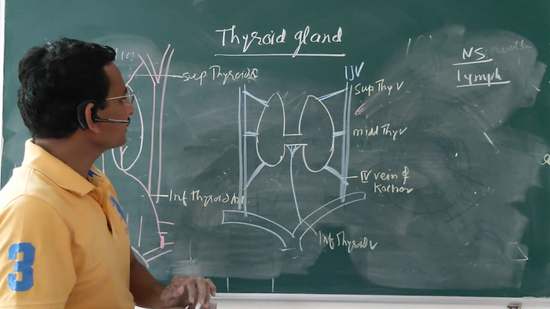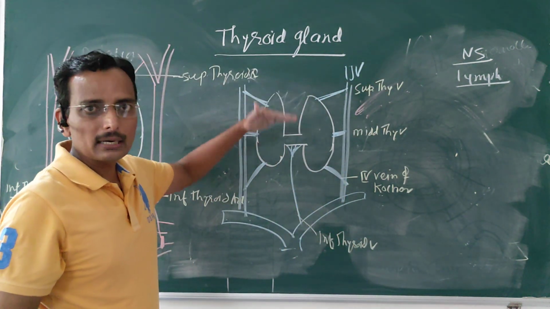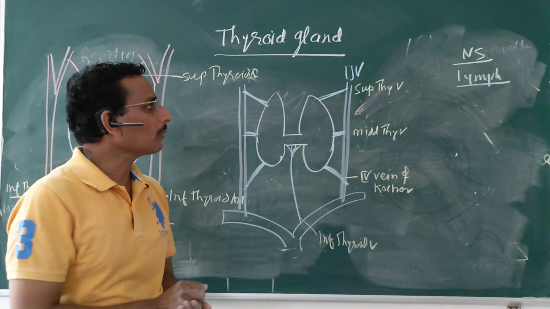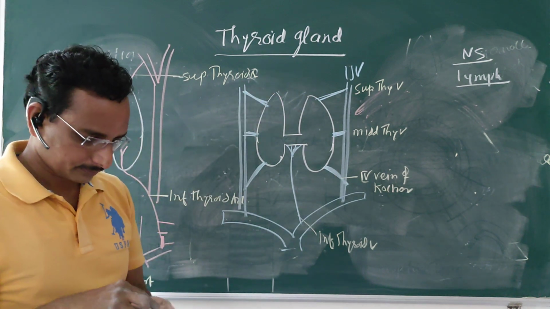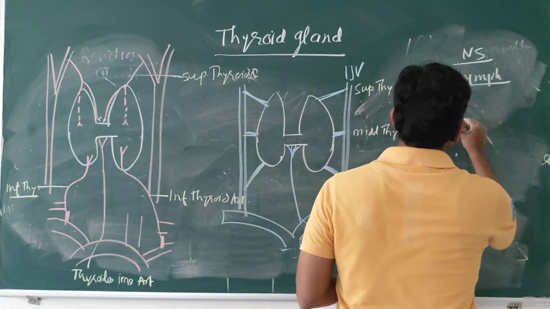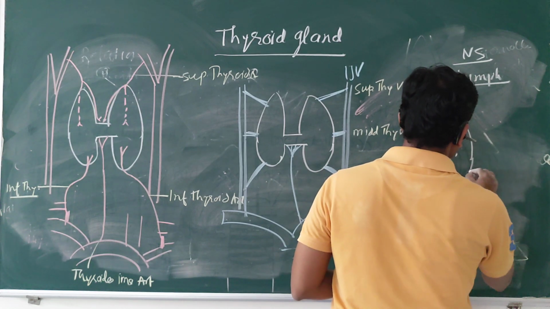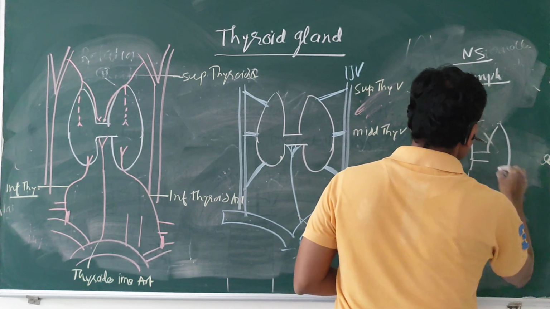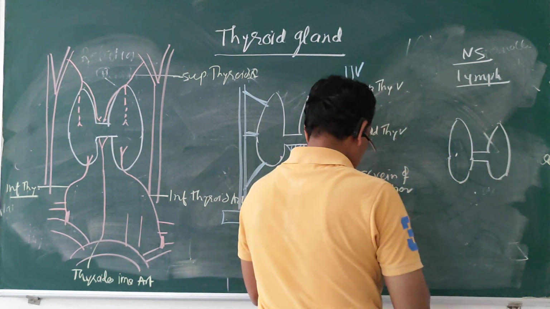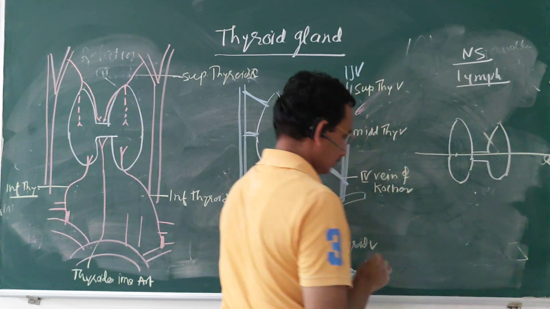We divide the thyroid gland into two parts, upper part and lower part. This is again the thyroid gland connected by means of the isthmus.